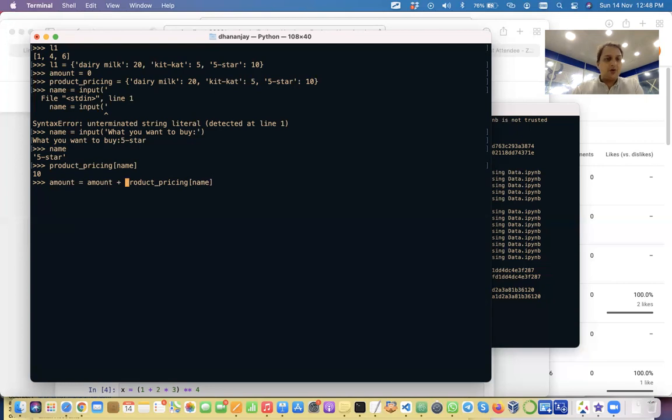And we can actually use compound operators. In this case, we can remove amount from here and use plus in front of the equal to sign. So my amount becomes 10 now.